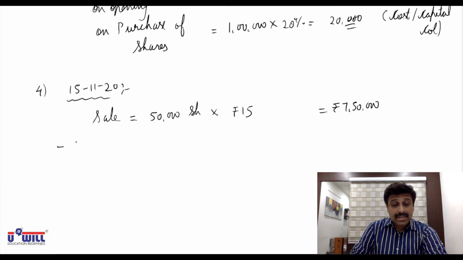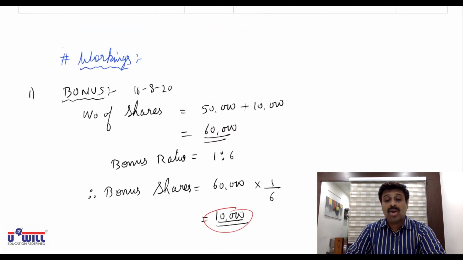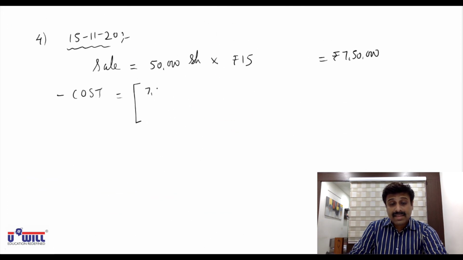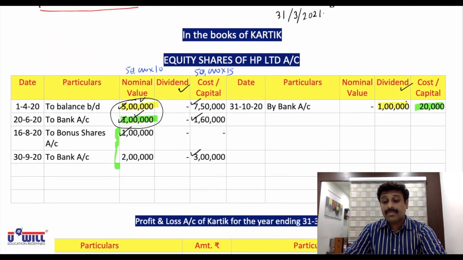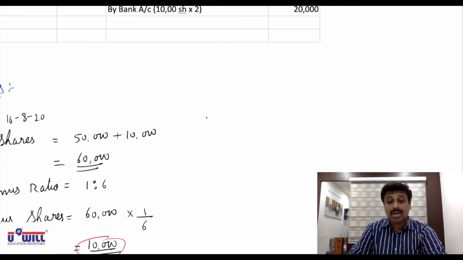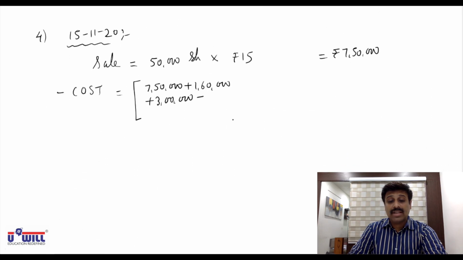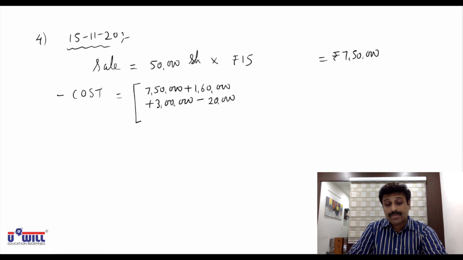Now what did we discuss in debentures, stocks, bonds, and even in shares? How do you count the cost? Total of debit side capital column, 7,50,000 plus 1,60,000 plus 3 lakhs, minus credit column. We have this 20,000 in the cost or capital column, and it is given also. You adjust it against the cost of purchase, because of this 20,000 your cost of purchase will go down.